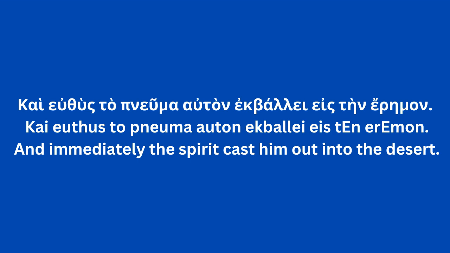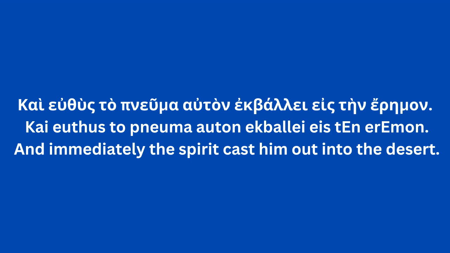How do we know that auton is him, the accusative and the direct object, and not it, the accusative direct object being in the neuter? Because Jesus is a man, and the proper pronoun for that man here in this case being driven out would be autos if he was the subject in the nominative, but it's auton because he's the direct object being cast out into the desert, into the wilderness. By whom? By to pneuma, the Spirit. In the nominative case, the subject.